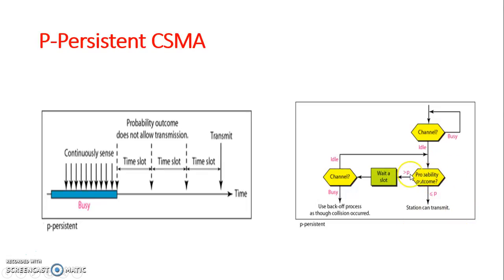If it is greater than P, it waits for a slot. That is, it checks the slot, and if the slot is busy, it will wait, and again it will check the channel. If it is idle, again it will do the same procedure. If it is again busy, it uses the backoff process as though a collision has occurred. This random delay ensures that the nodes which were involved in a collision are not likely to have a collision at the time of retransmission.